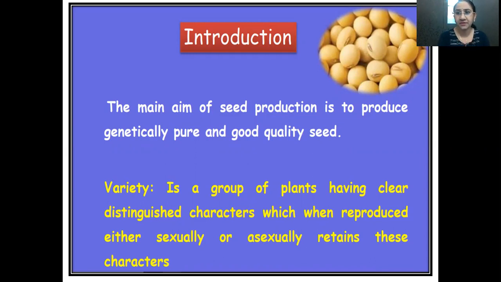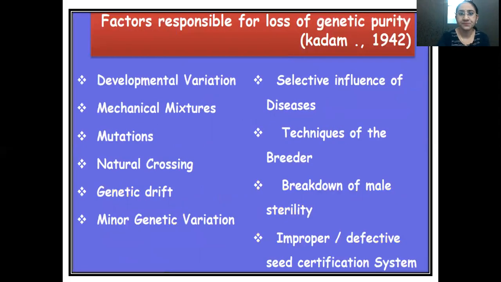Whatever characters are set for the variety, it should represent them true to its type. And if there is any deterioration in the performance of that particular variety or seed, that is called a deterioration in its performance.